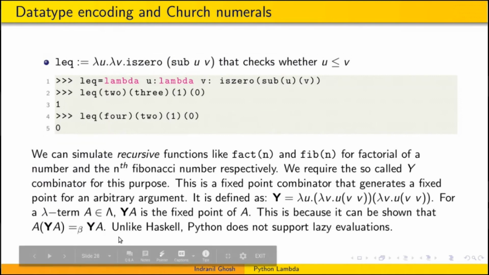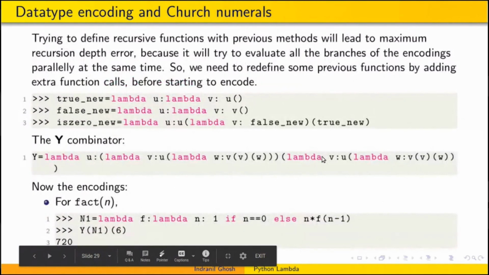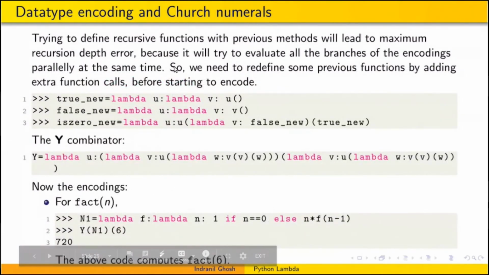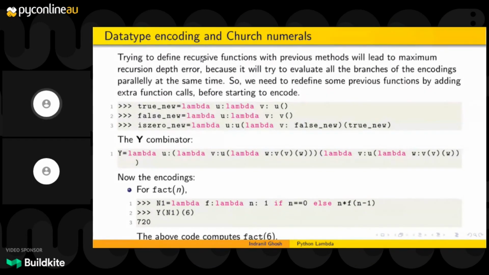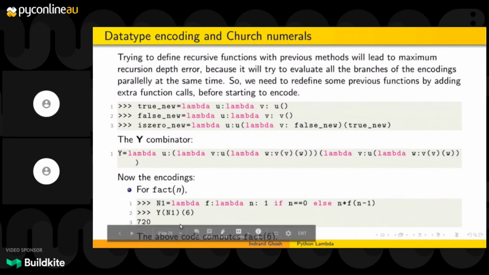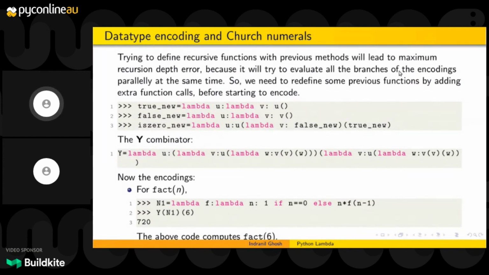We should also keep in mind that unlike Haskell, Python does not support lazy evaluation. To understand factorial n and Fibonacci n, we need to understand something. Trying to define recursive functions with previous methods will lead to a maximum recursion depth error, because it will try to evaluate all the branches of the encodings at the same time. So we need to redefine.